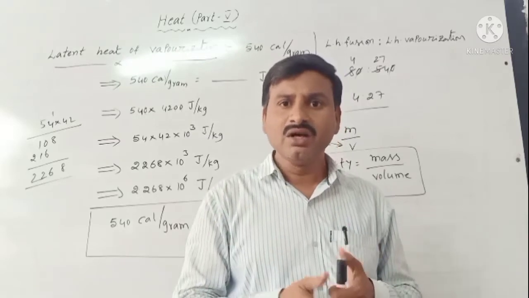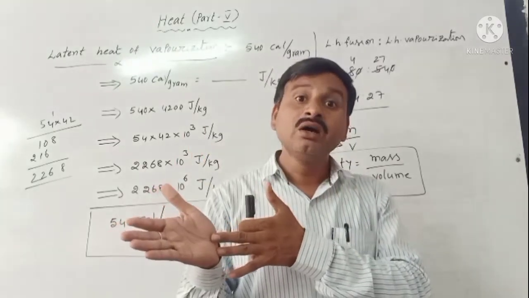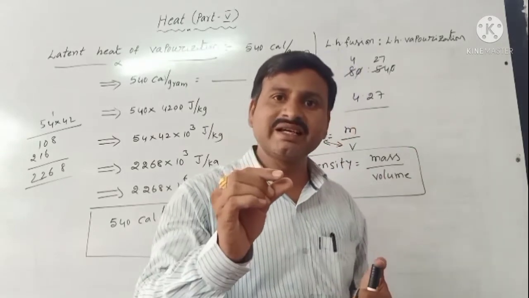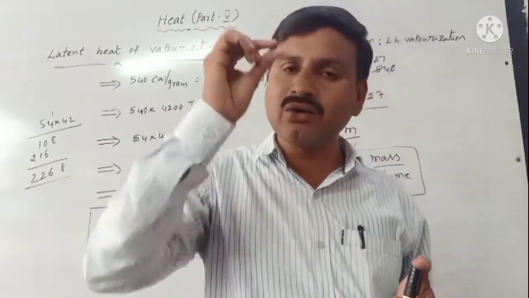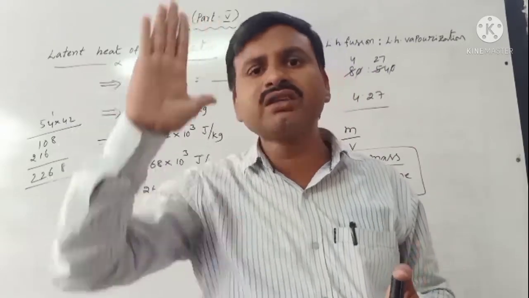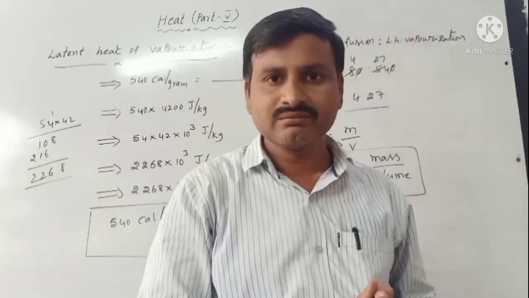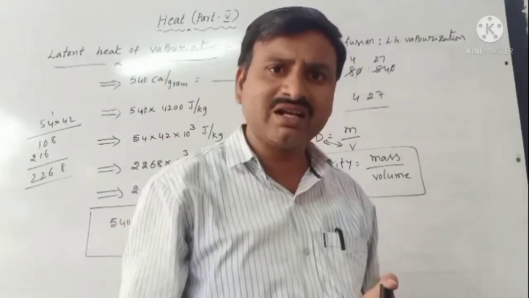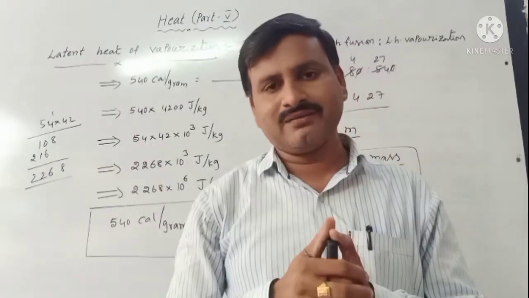Which substances float on water and which sink? Substances whose density is less than 1 float on water. Substances whose density is greater than 1 sink in water.